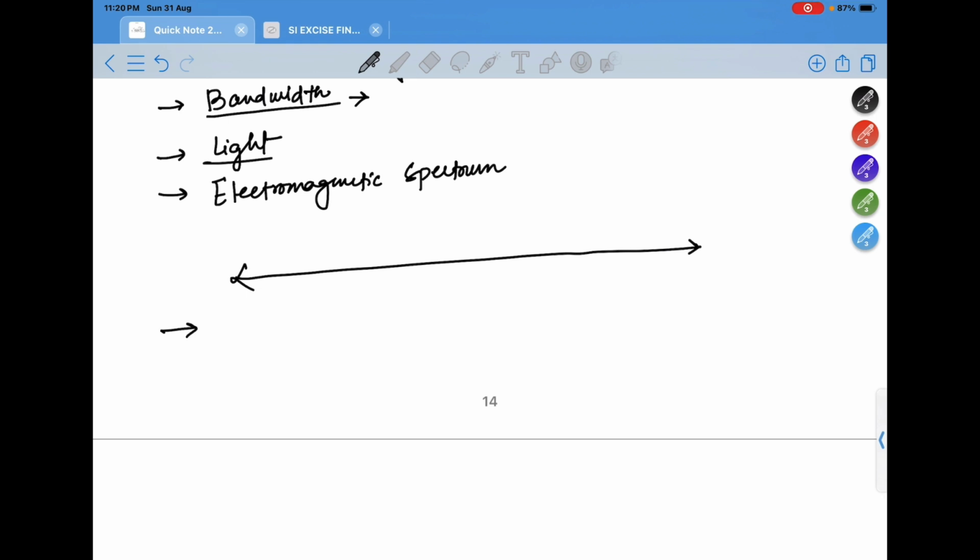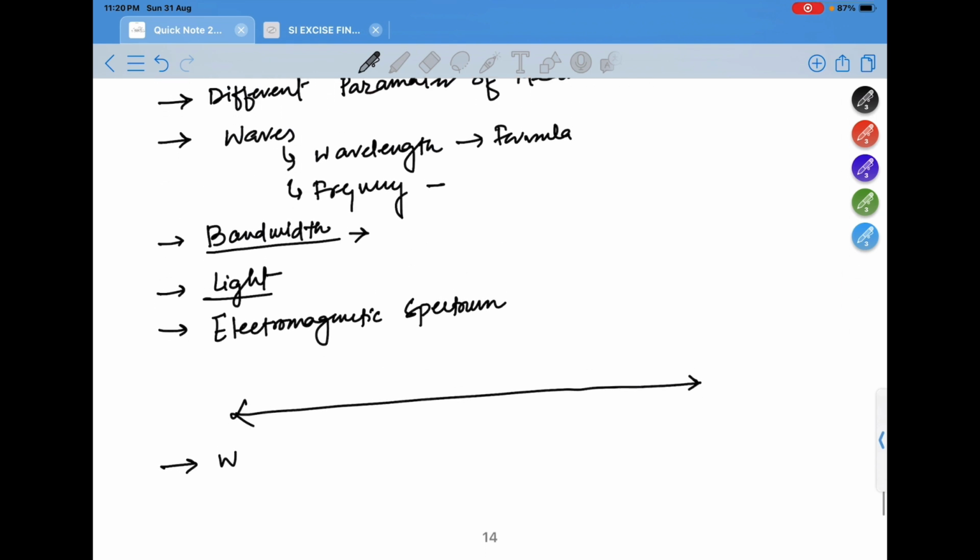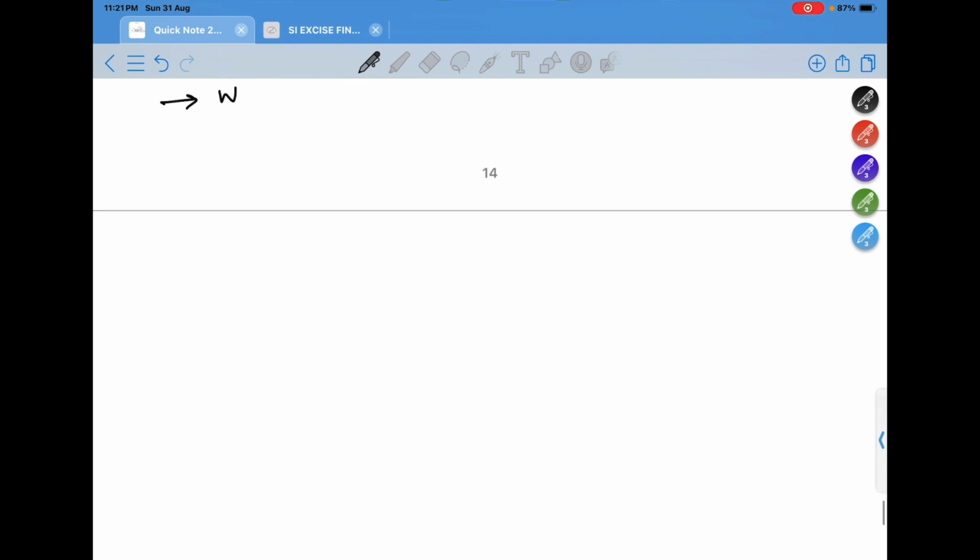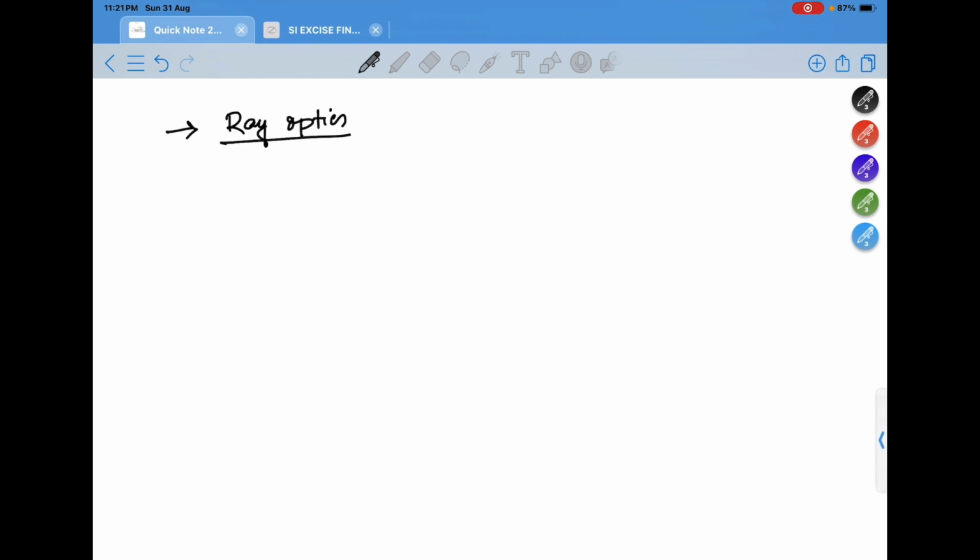Next, in the wave section you should know the different types of waves. For example, what is the difference between radio waves, microwaves, infrared waves, ultraviolet, x-ray, gamma ray, all these things you should know. After that, the next very important topic is optics, ray optics. In ray optics you should know reflection, and what is dispersion.